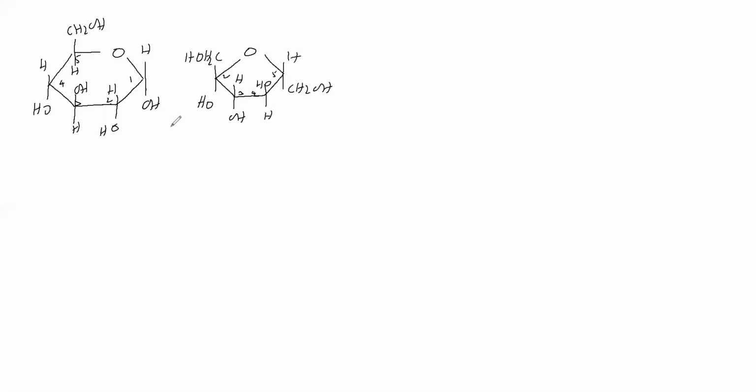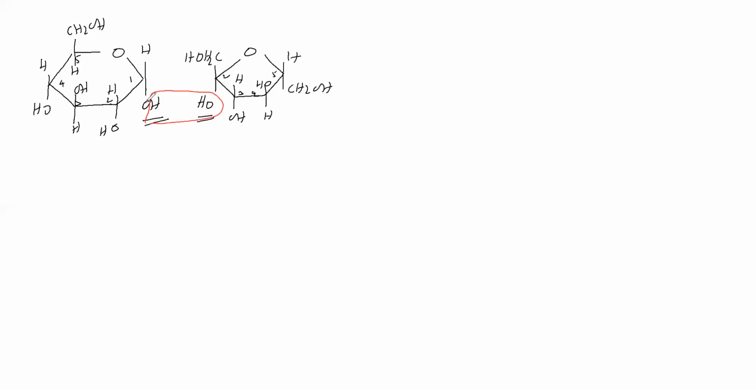Okay. Now, the OH group on C1 of alpha D plus glucose and the OH group on C2 of beta D minus fructose, from both we have to remove what? Water we have to remove. So we remove water. Water is removed, so what remains?